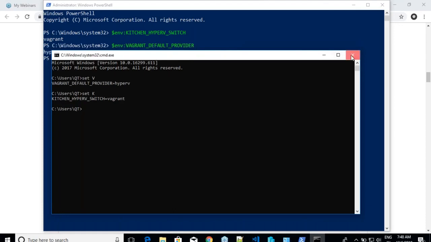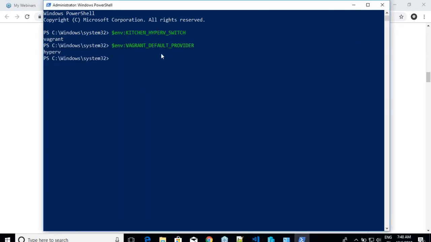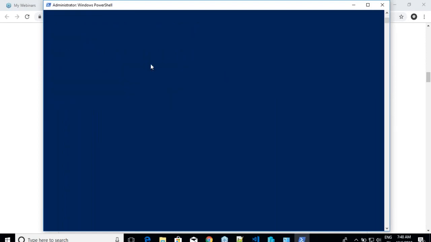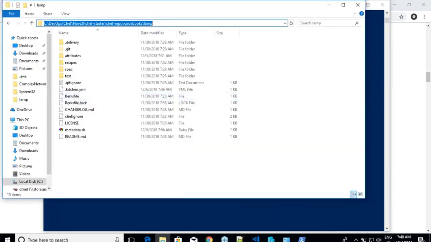Since the DOS prompt is going to die very soon, I would recommend this, because here you get tab completion also. For example, if you want to see what is the path, $env: and then you can use tab. There is no need for you to type the complete variable. I find this one better than the other one, but that is your personal choice. Right, so we have the stuff. Now what we need to do is get into this folder.